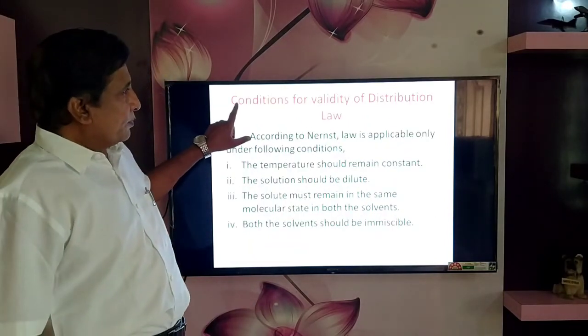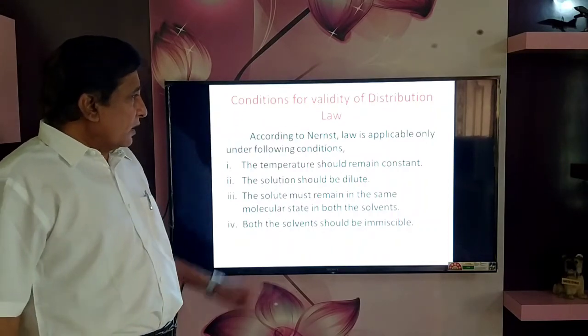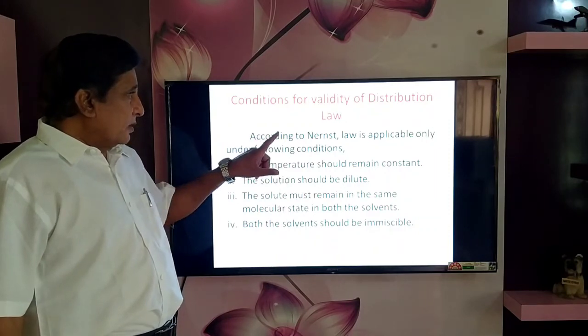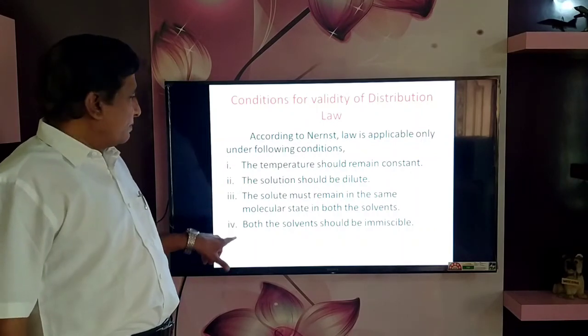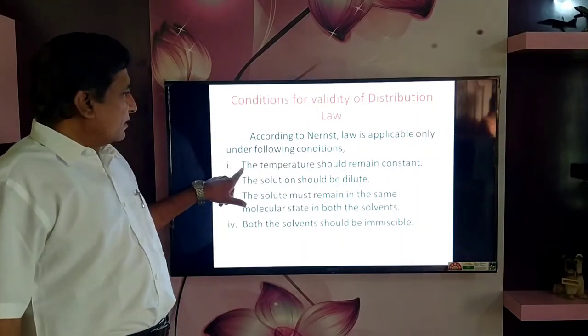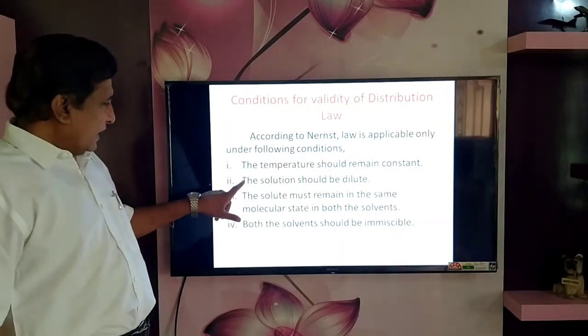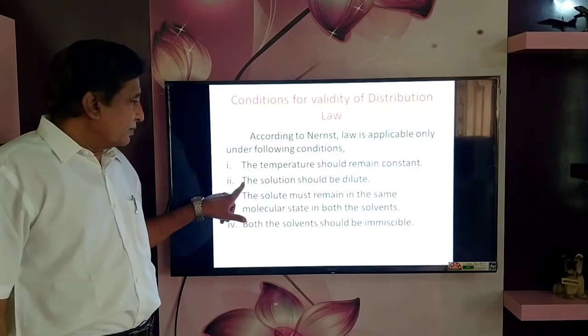Conditions for the validity of distribution law. According to Nernst law, there are conditions. First, the temperature should remain constant. Second, the solution should be dilute.